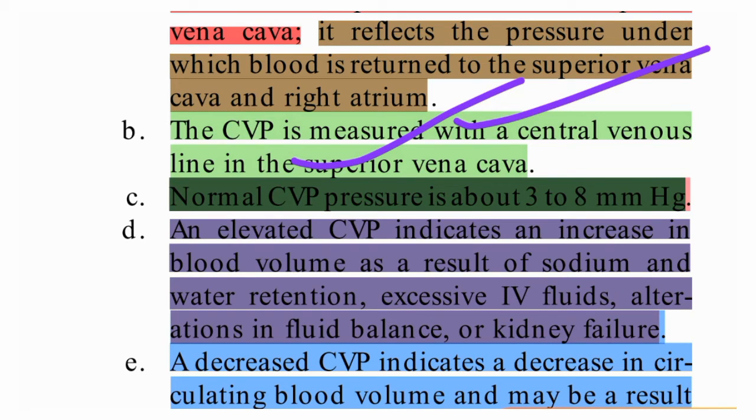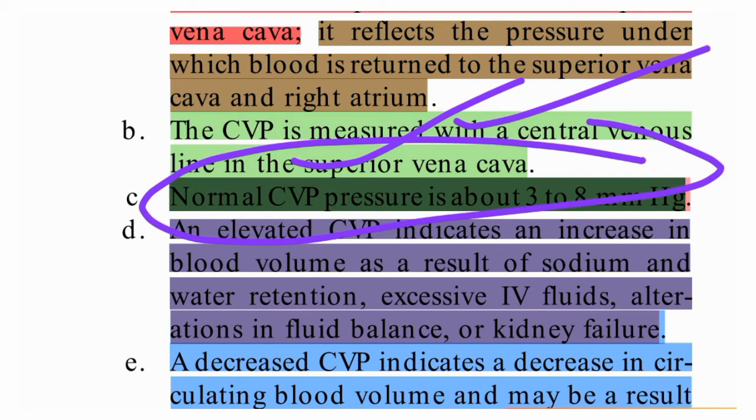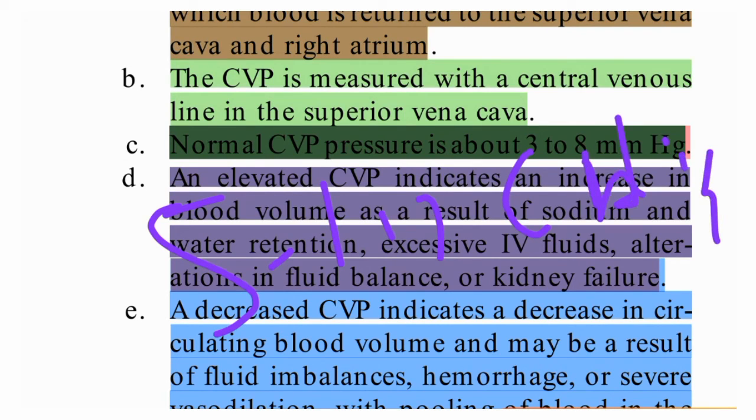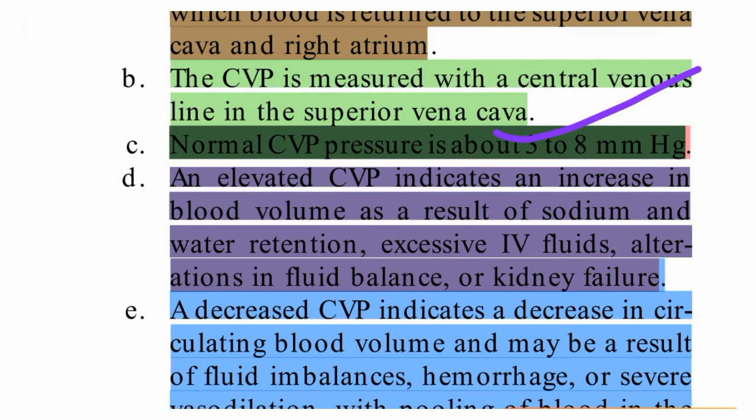So its normal value is 3 to 8 mmHg. Or it can be 5 to 10 centimeters H2O. If we write in centimeters H2O, it will be 5 to 10. In mmHg it will be 3 to 8.